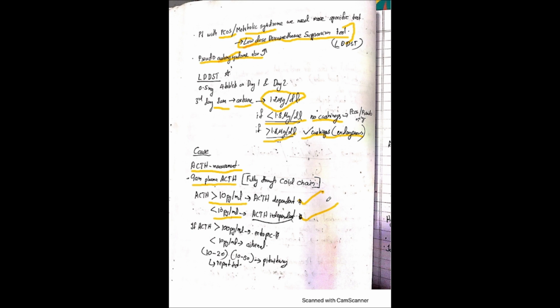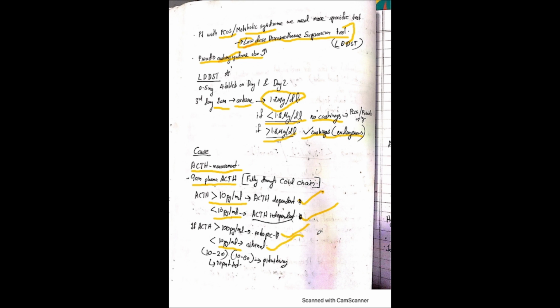There are various ways to identify the dependence of ACTH, and if it is greater than 100 picogram per deciliter, it may be ectopic type, and if it is less than 10 picogram per ml, it will be adrenal type.